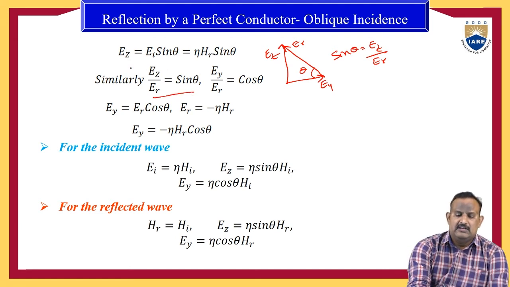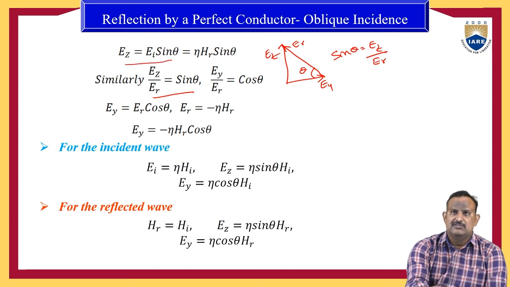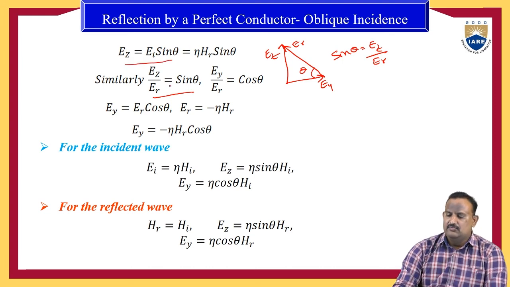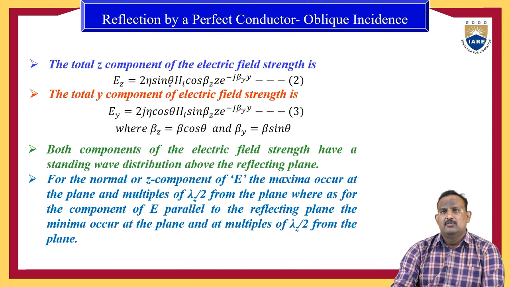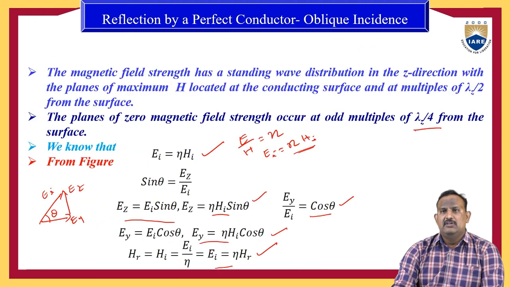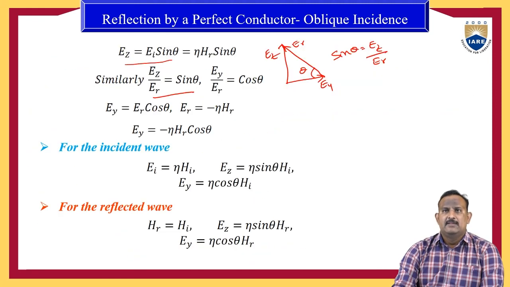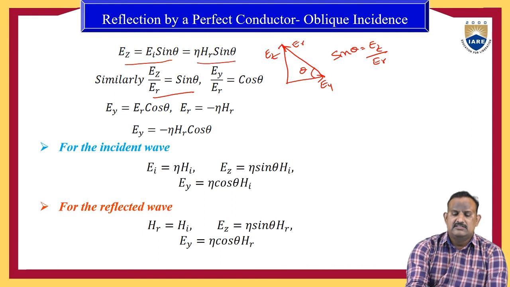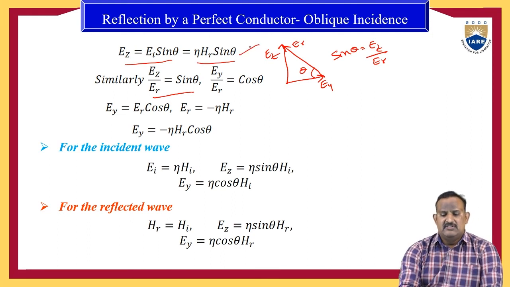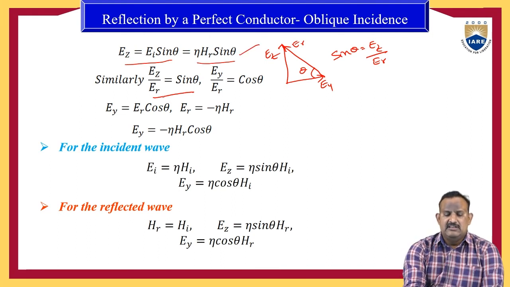Therefore here we can write Ez equal to Ei sin theta, which is already a known equation, because Ei is equal to eta into HR. Therefore we can write eta into HR sin theta. So from this expression, Ez by Er equal to sin theta and Ey by Er equal to cos theta, that is adjacent by hypotenuse. Adjacent by hypotenuse will use the cos of the angle.